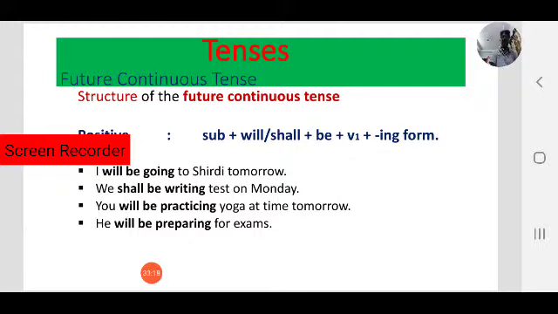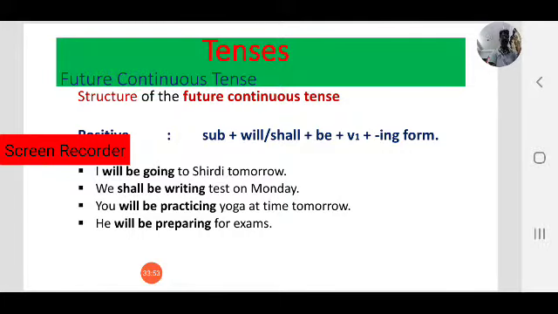I will be going to Shirdi tomorrow. So what is the meaning here? Yes, at this time tomorrow I will be going to Shirdi. I am on a journey. I will be going to Shirdi. That is in progress. Going to Shirdi is a progress. Progressing at this time tomorrow. I will be going to Shirdi tomorrow.